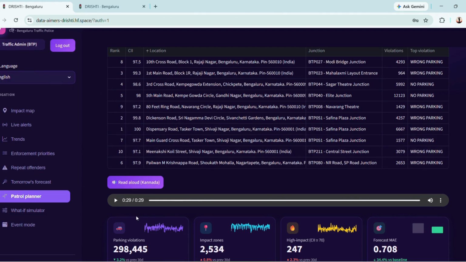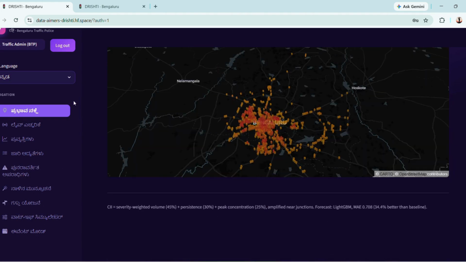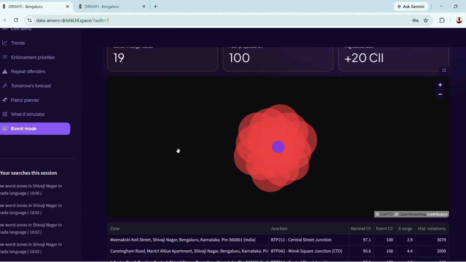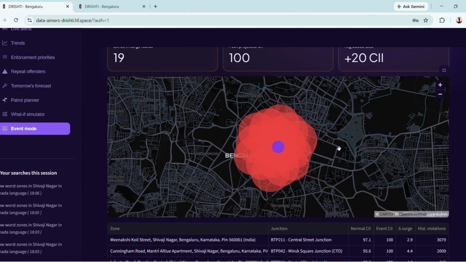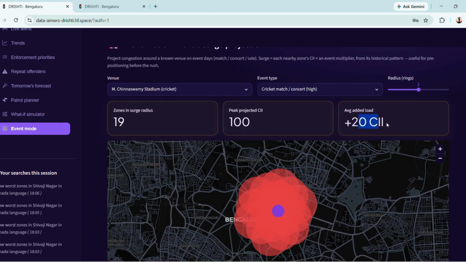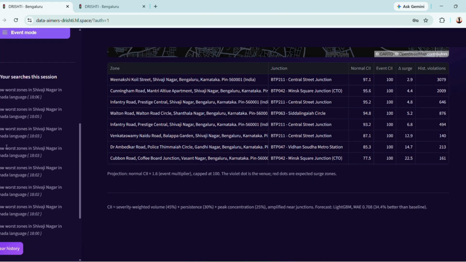Obviously, the voice will also be coming in Kannada, and if somebody wants to change the language, he or she can change the language entirely from English, Hindi to ultimately Kannada. Now, if we just consider English for this video, the last part is event mode that we have to cover. It shows that if the particular action is not taken, what may happen. This shows the surge, that means plus 20 in CII for that particular location, and the peak CII for that particular location is 100. So if the action is not taken, it will result in higher CII, which can be very problematic for the future. This is the recent searches option.